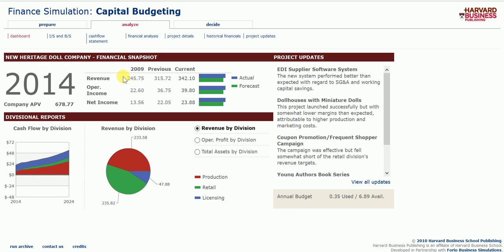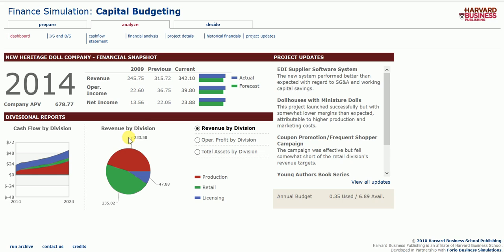In 2009, my revenues went from 245.75 to what they are currently at, 342.10. That increased by about 96. Operating income first started out at about 22.6 and increased to 39.8, an increase of 17. The net income also did increase by a small amount. As we can see by this chart, I generated more than what was forecasted for that year, so that is always a good thing. Companies never want to be losing money.